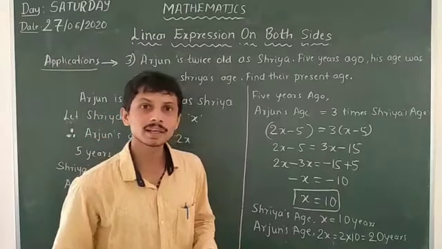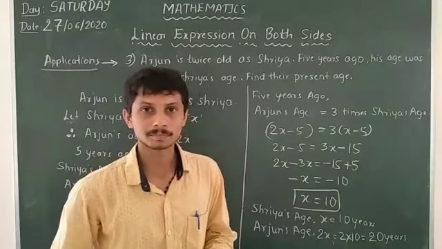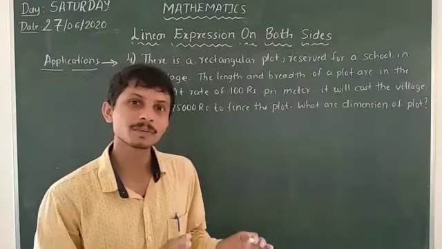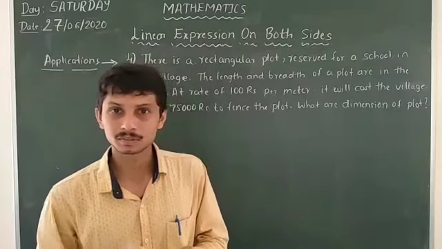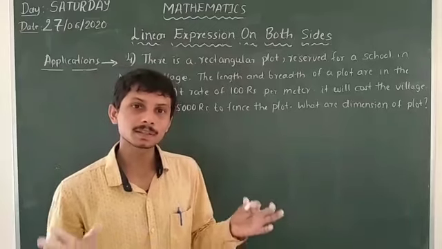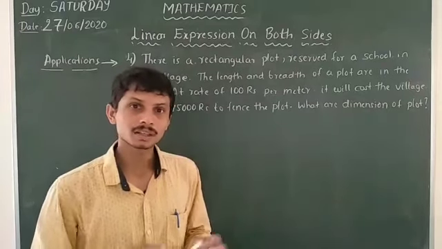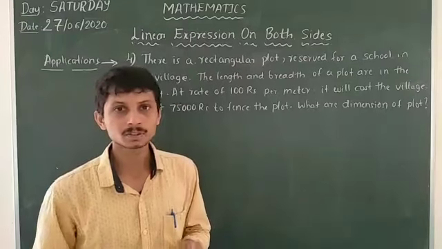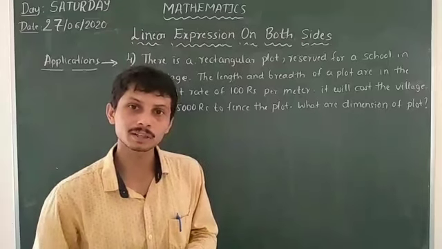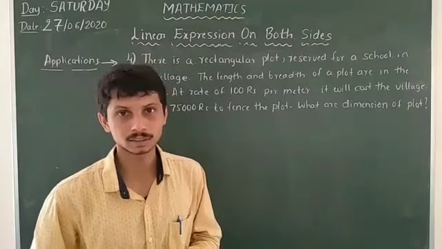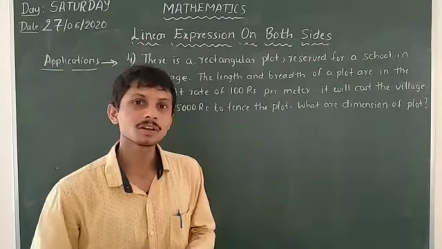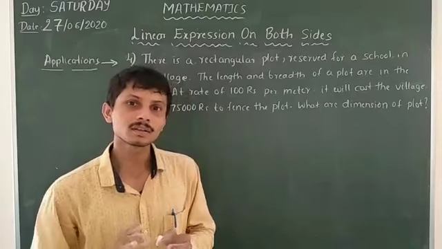So likewise, let us take another problem, the fourth problem of this application of linear equations on both sides. The problem looks very big, but the solution is very small, so you need not be afraid. We have to take the statements one by one, after that convert them into the form of a linear equation, which is the final stage, and after that solve that linear equation. So let us understand the problem.